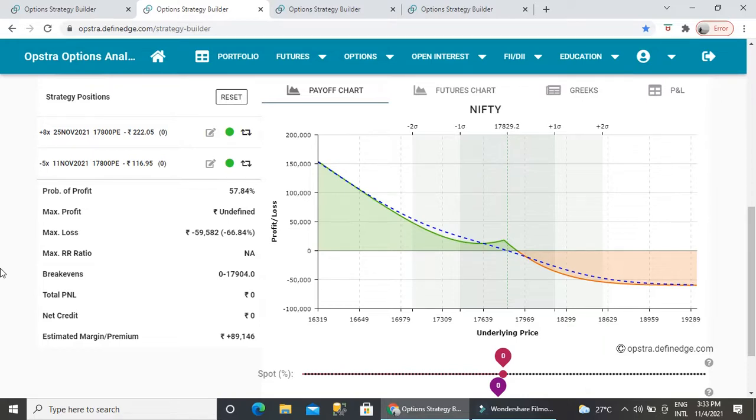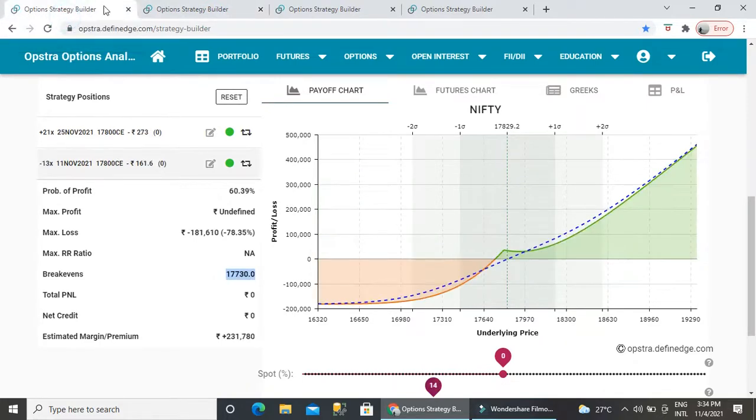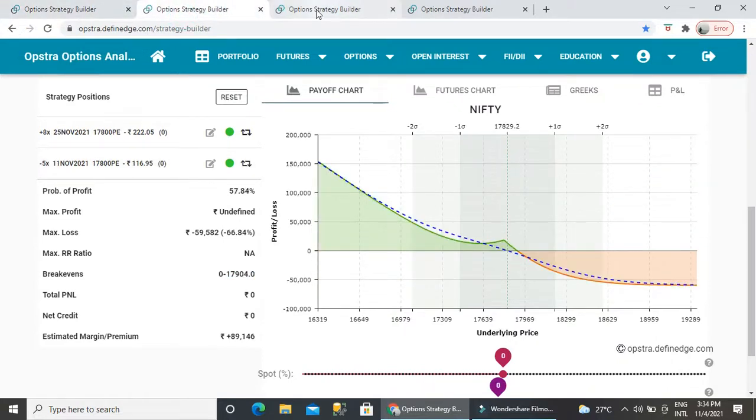Hopefully these two are the same: this is for call, this is for put, just reversed. So you might have got what I'm trying to explain. Next, let's go to the third one. Consider that the market is sideways: you can choose either the uptrend or the downtrend. It's not a big thing, since if the market goes up and down and comes back to the same place, we will still make a profit.